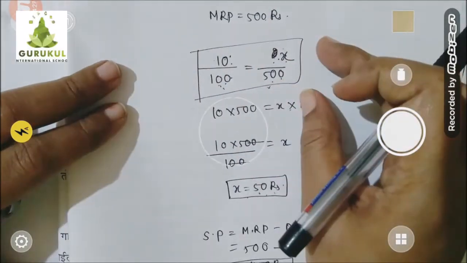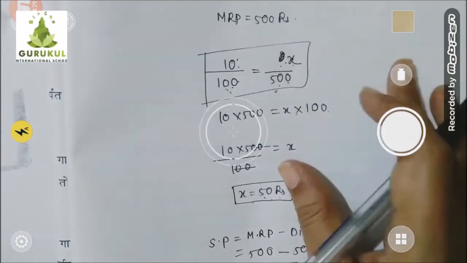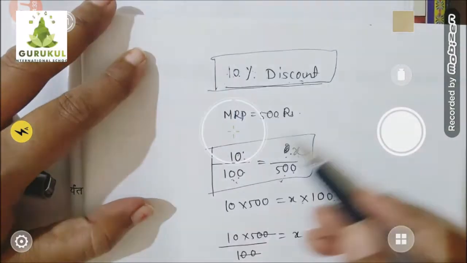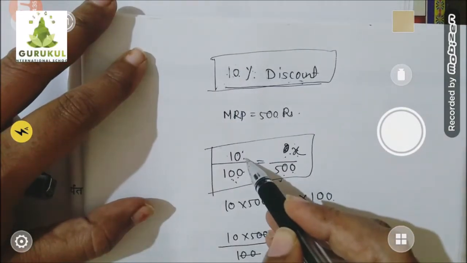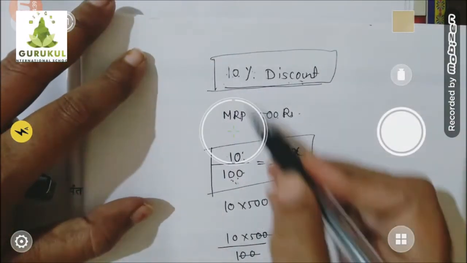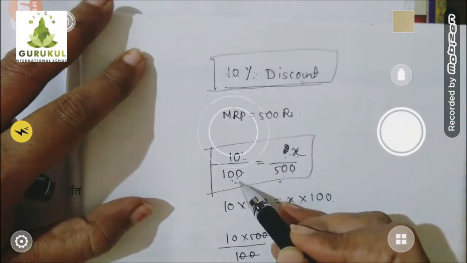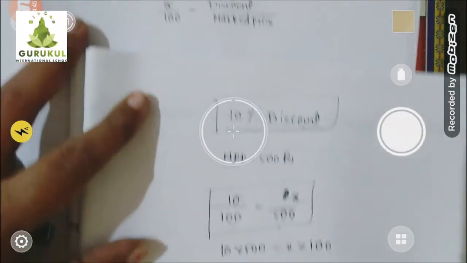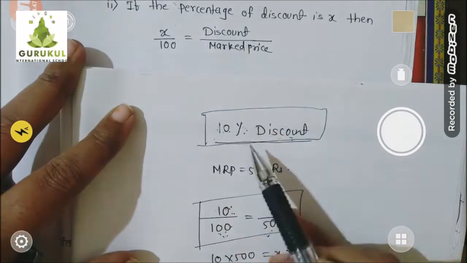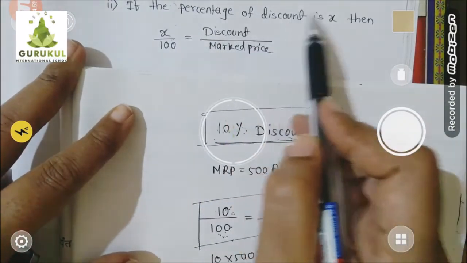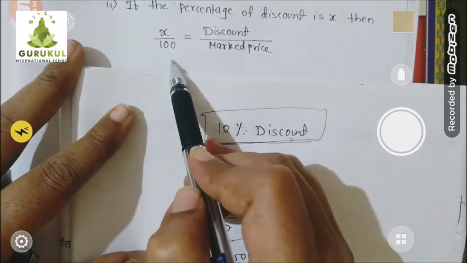Ratio we have kept the same. So based on this, we can write the same thing over here. Can you see that? X means how much percent discount is there upon 100. Why 100? Because 10% means 10 upon 100. Same way, if I consider the discount is X percent, then X upon 100.